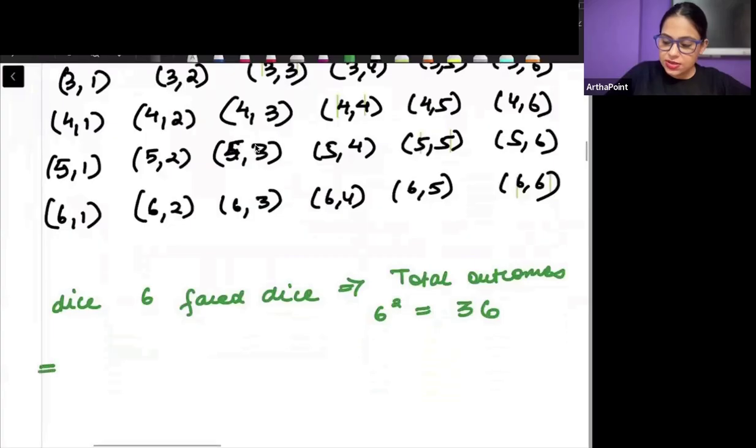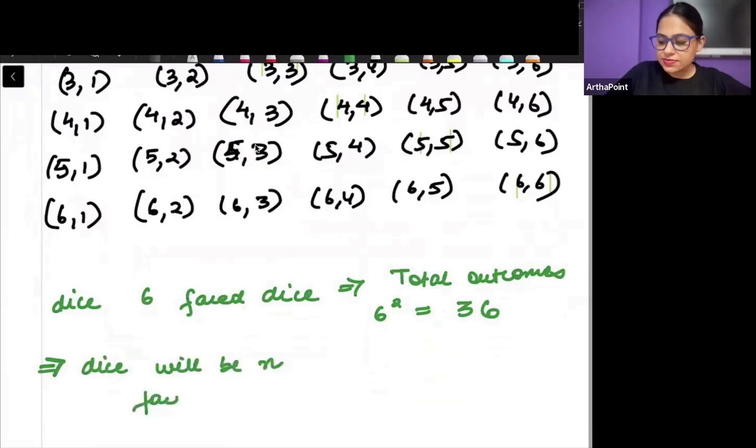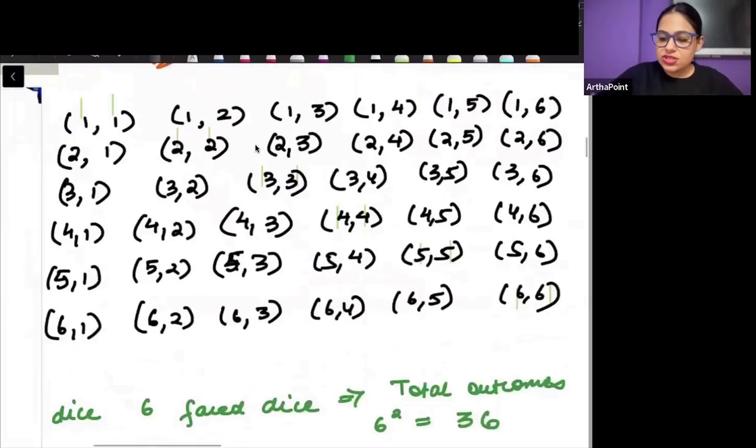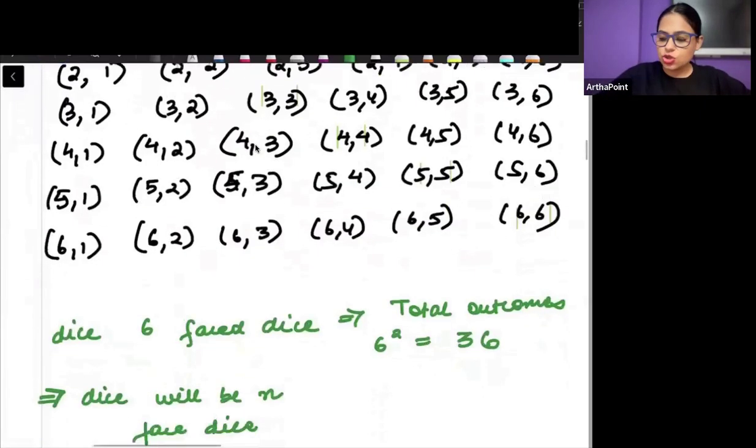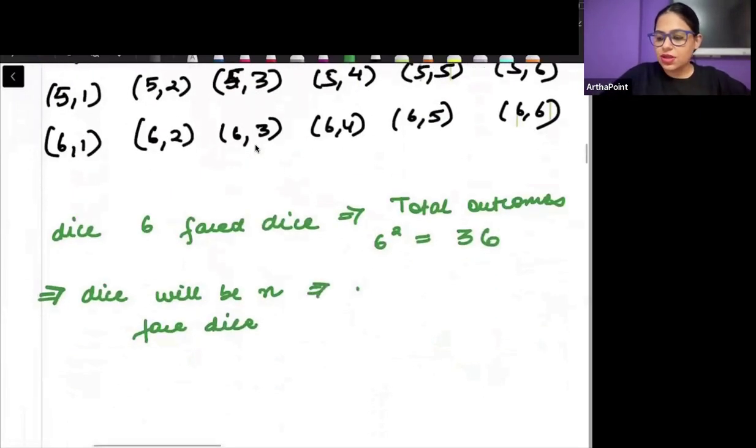This means that when a dice is an n-faced dice, I'm making a general case. So I'm not saying it only has 6 faces. It is an n-faced dice. So what will be the total number of outcomes? N square outcomes.